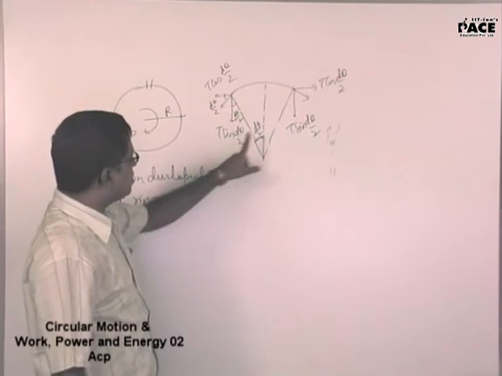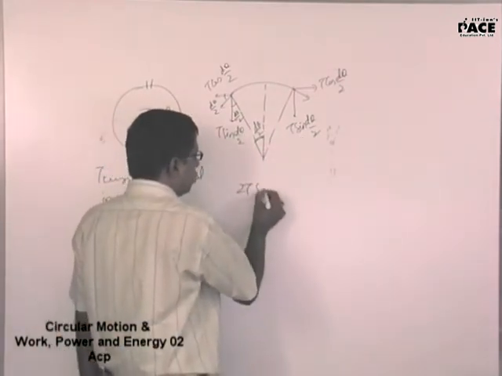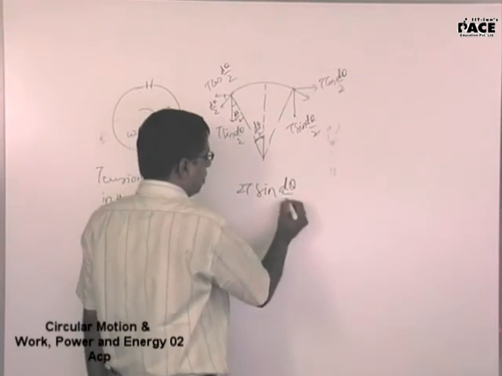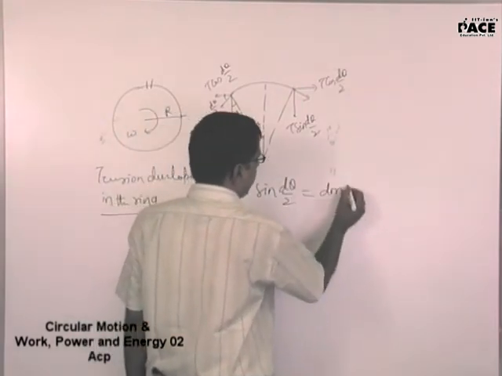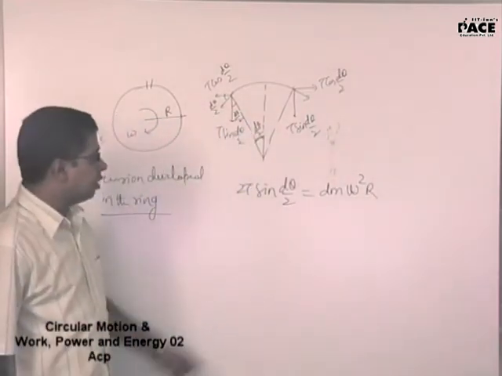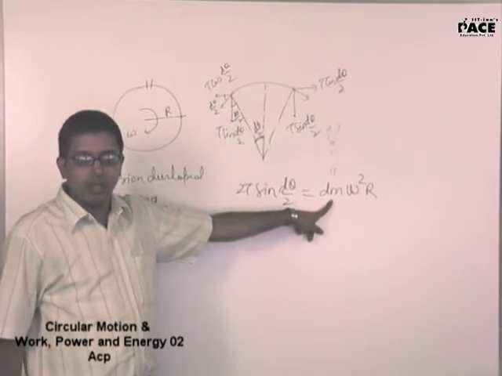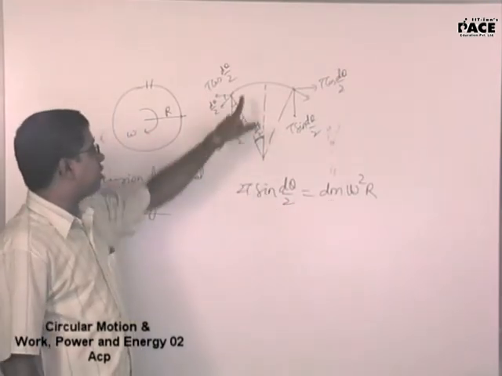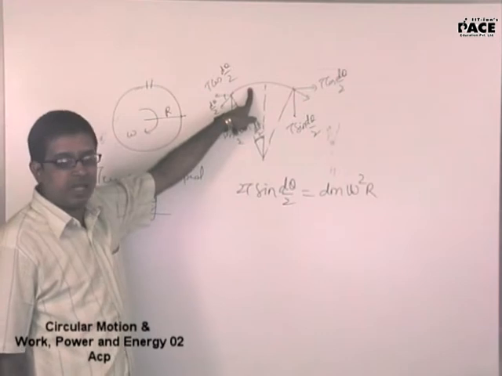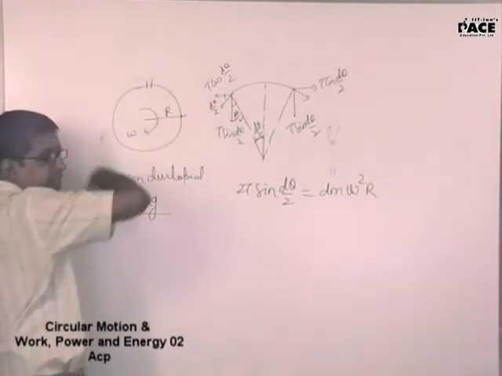So here these T sin d theta by 2 and T sin d theta by 2 components, 2T sin d theta by 2, will provide the required centripetal force, omega square r. Centripetal force to what? To the small element. Yes, sir. Now, if that mechanical strength or tension could not be developed by this material, this small element would tend to go out. In that attempt, this radius would expand.